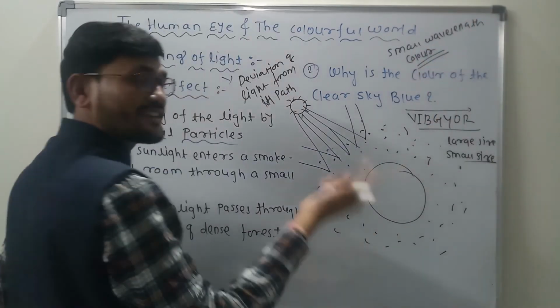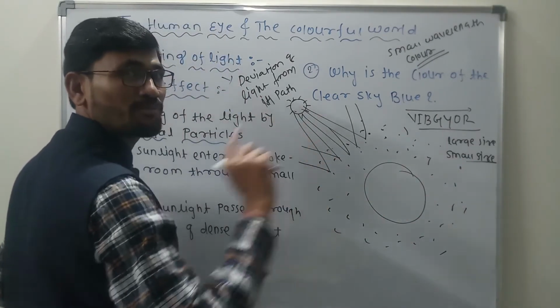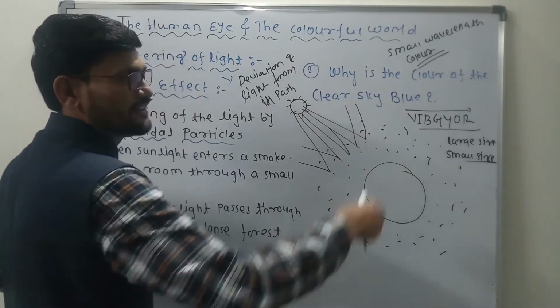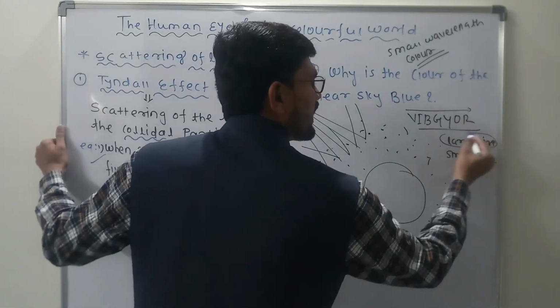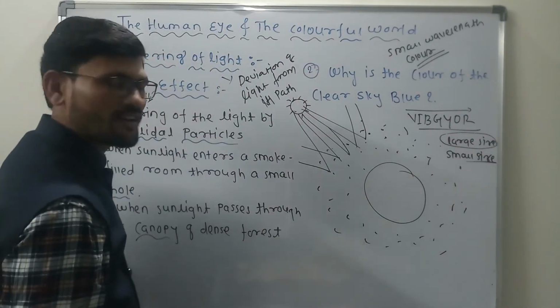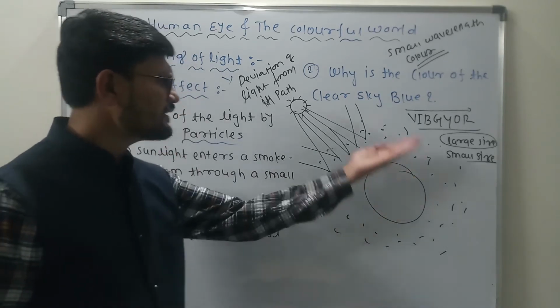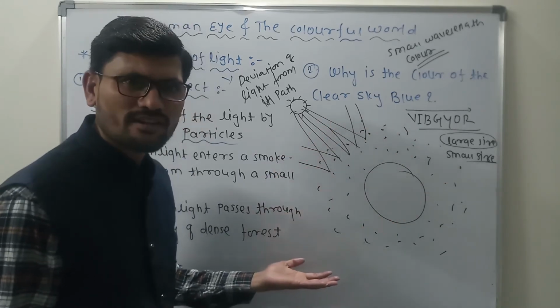are you getting what I'm saying, gets scattered because of the small size of the particles. Are you getting what I'm saying? And the larger wavelength color gets scattered because of the large size of the particles. Clear? So as I told you already, smaller particles are there as well as large particles.